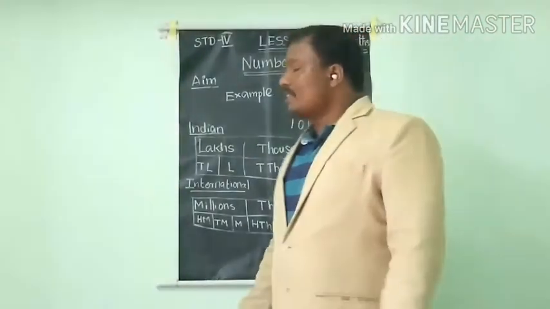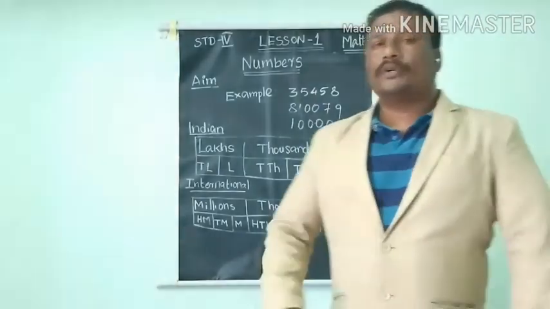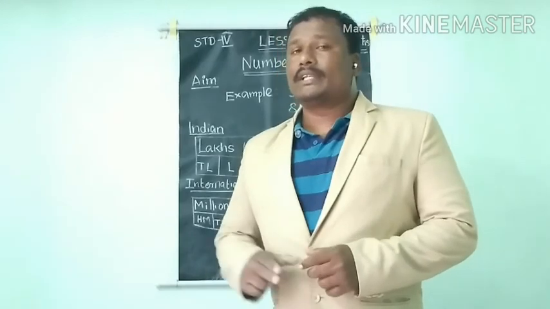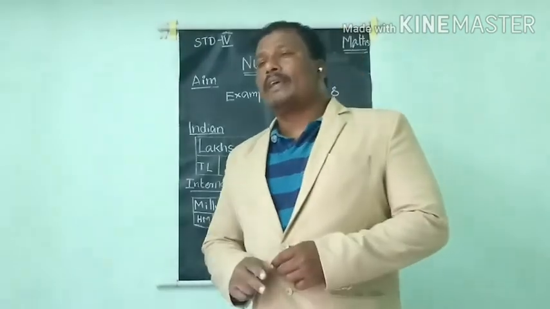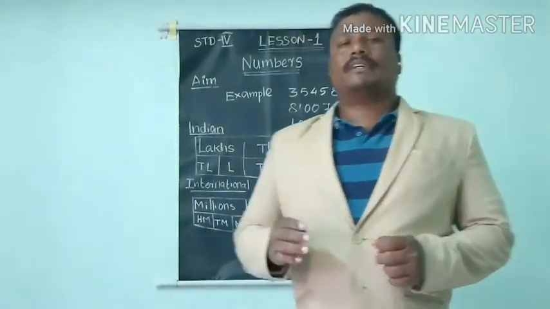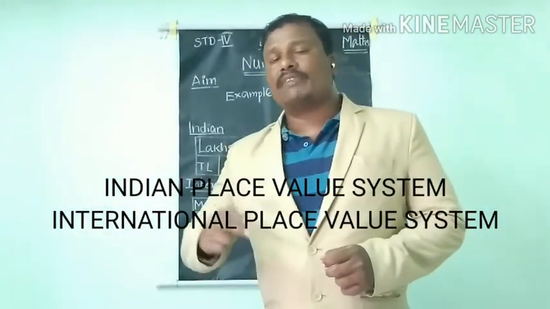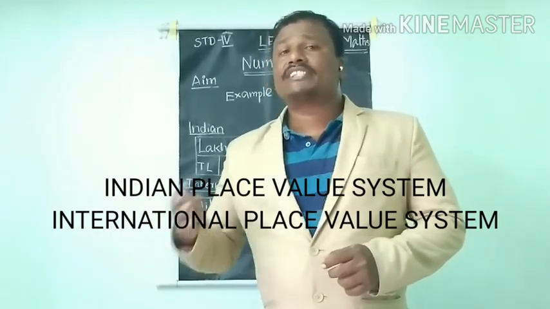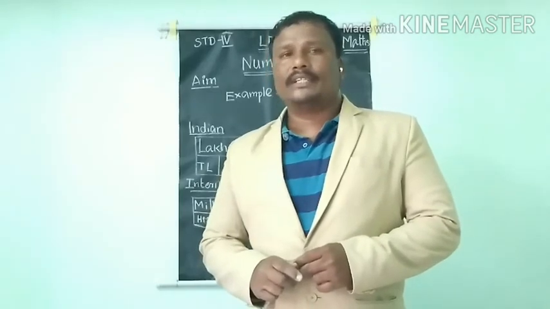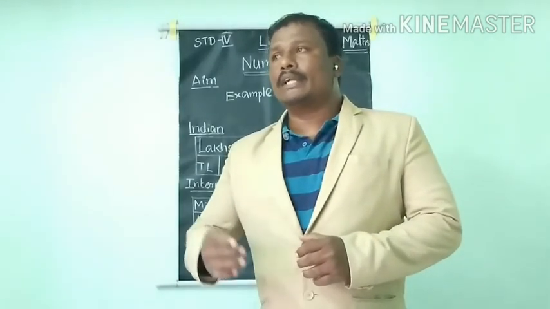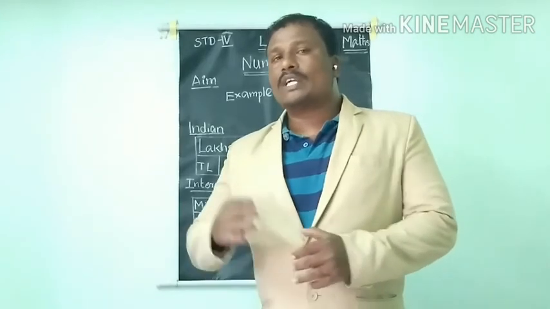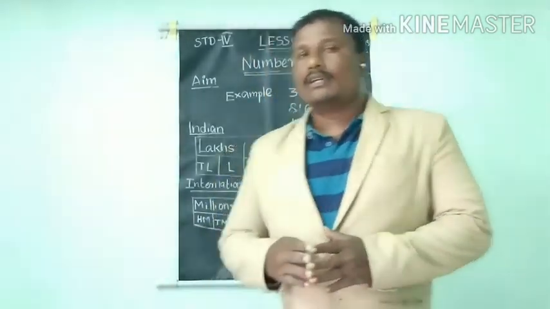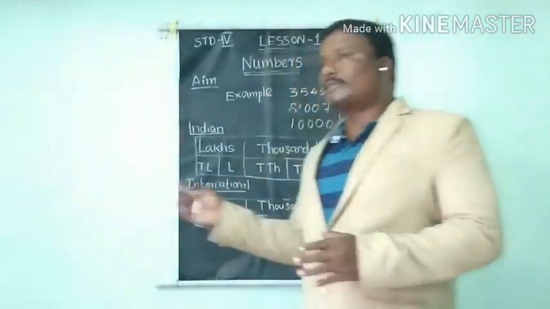First of all, by the end of this video, you can identify 5-digit numbers, 6-digit numbers, and 7-digit numbers, and the place value system. There are two types of place value systems. One is the Indian place value system, another one is the international place value system. By the end of this video, you will know the relationship between the Indian place value system and the international place value system. So now we will go into this video.